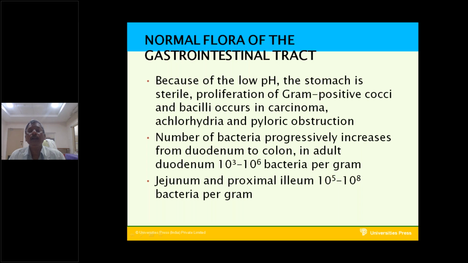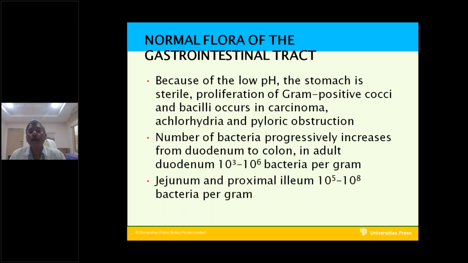The number of bacteria progressively increases from the duodenum to the colon. In the adult duodenum, there are 10 to the power of 3 to 10 to the power of 6 bacteria per gram. In the jejunum and the proximal ileum, there are 10 to the power of 5 to 10 to the power of 8 bacteria per gram. These are the normal bacterial flora.